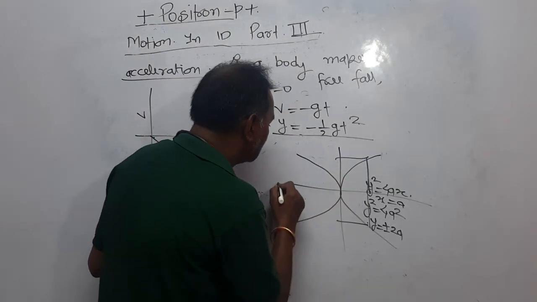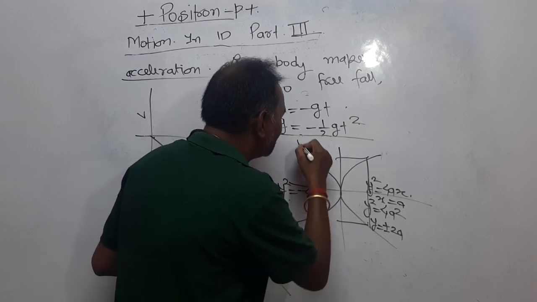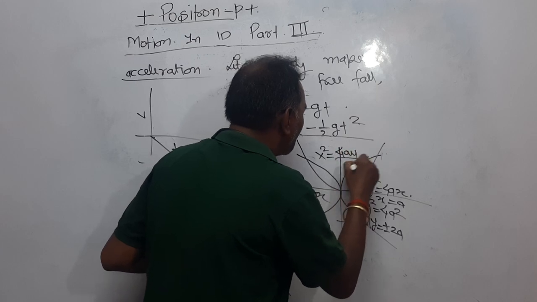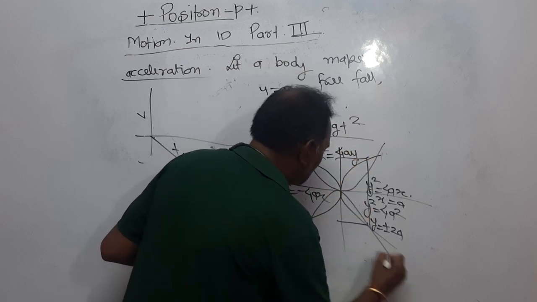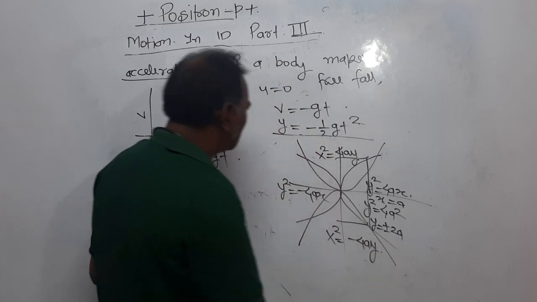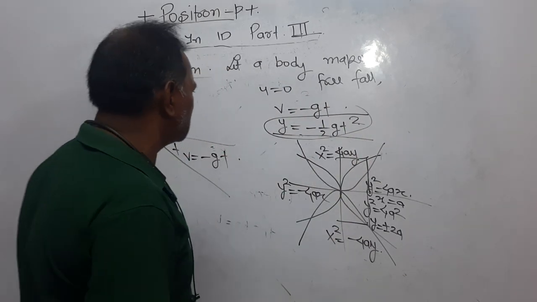This is actually y square equal to minus 4ax. Dear student, this is x square equal to 4ay. And this is x square equal to minus 4ay. Now, dear student, we have to plot y is equal to minus half gt square.